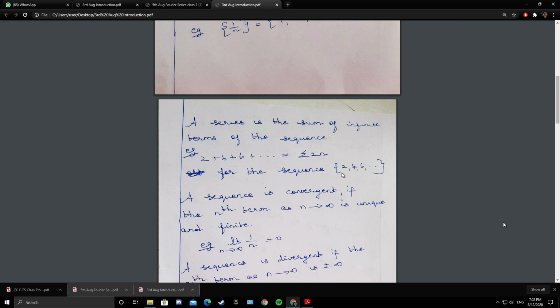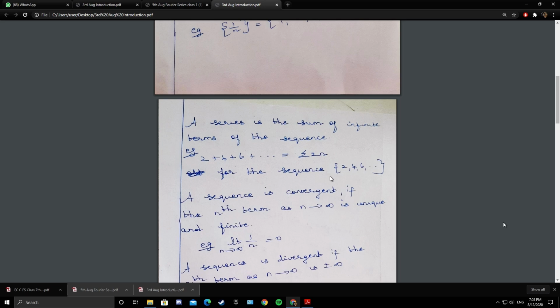Say for example, if we have the sequence of even numbers 2, 4, 6, etc. If you add the terms of the sequence, you will get the series. So 2 plus 4 plus 6 plus etc. equals summation to n. So the sum of the infinite terms of the sequence is called the infinite series.